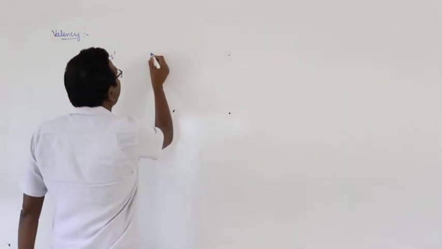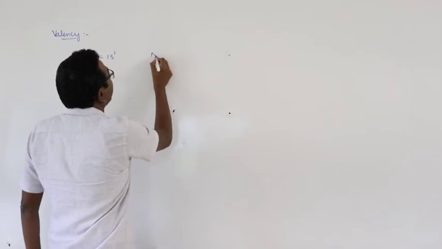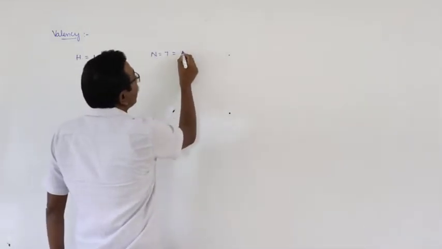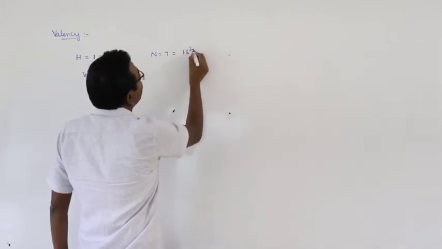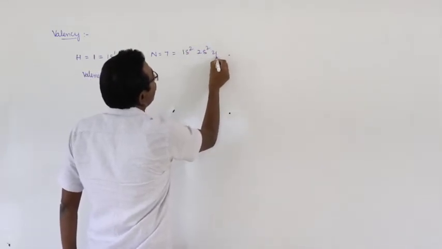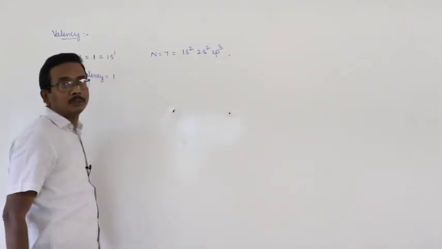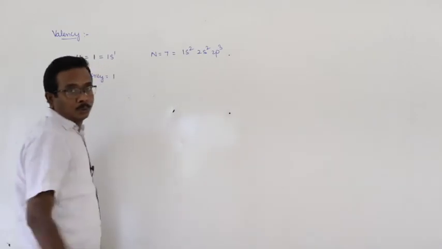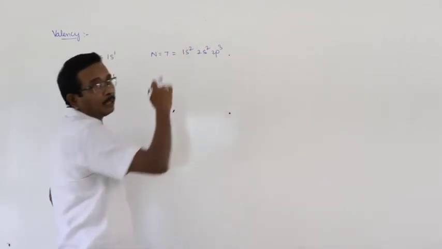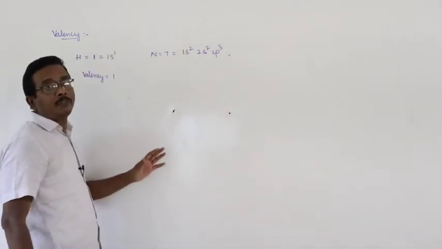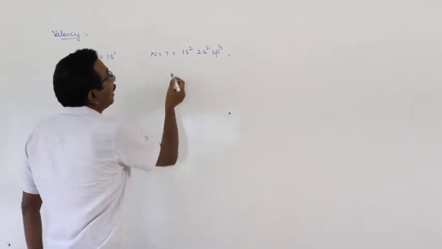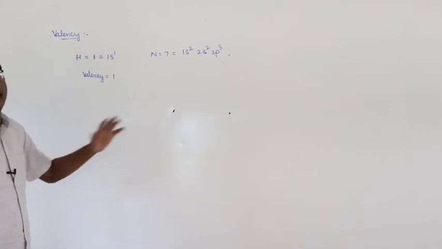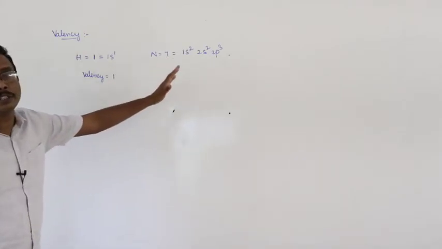Let us consider another example, nitrogen, atomic number 7 and electronic configuration 1s2, 2s2, 2p3. Here the outermost orbit is 2. How many electrons are available in the outermost orbit or valence shell? 5. That means the valency of nitrogen is believed to be 5.